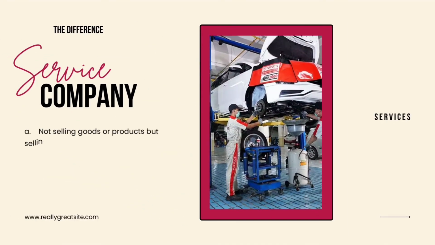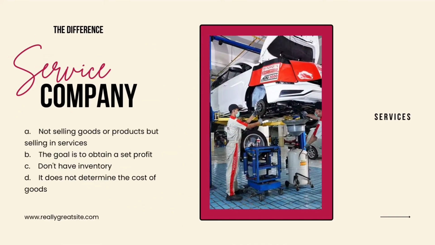The difference between service company, trade company, and manufacturing company. First, the service company. In the service company, they are not selling goods or products, but selling in the form of service. The goal is to obtain a set profit, they don't have inventory, and they do not determine the cost of goods.